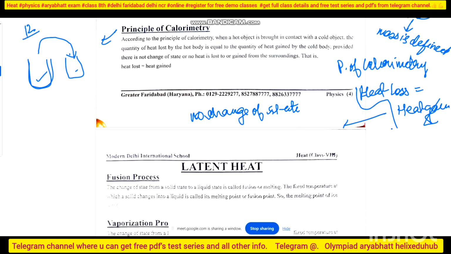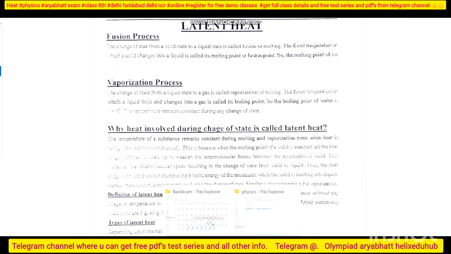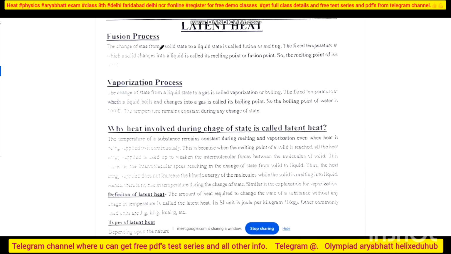Okay, this is very important about latent heat, because latent heat changes the state. Keep in mind, latent heat changes the state. Heat is the heat actually which changes the state. Suppose there are fusion, vaporization and all this. See what we know about fusion: we told that fusion is the process in which solid changes to liquid. Is this okay?